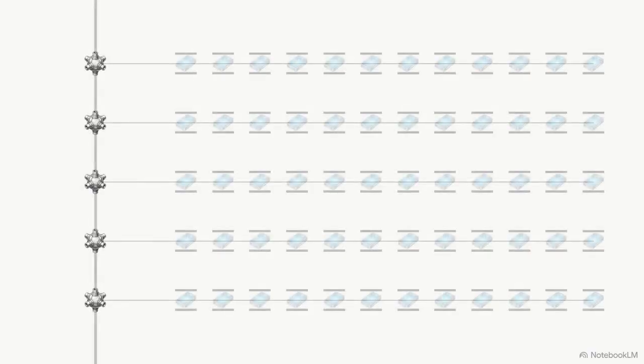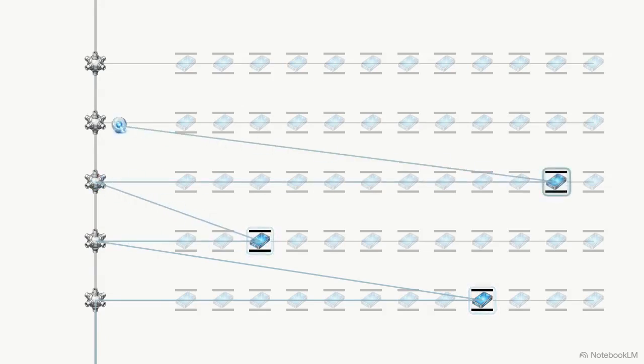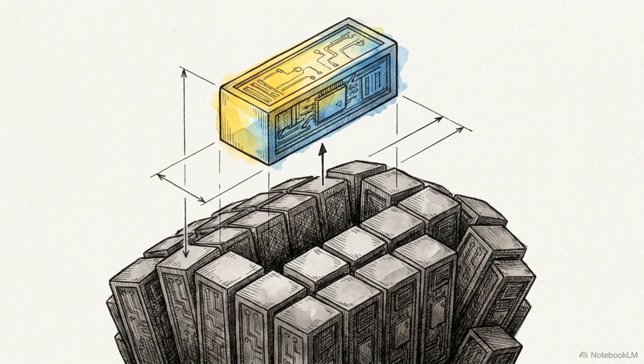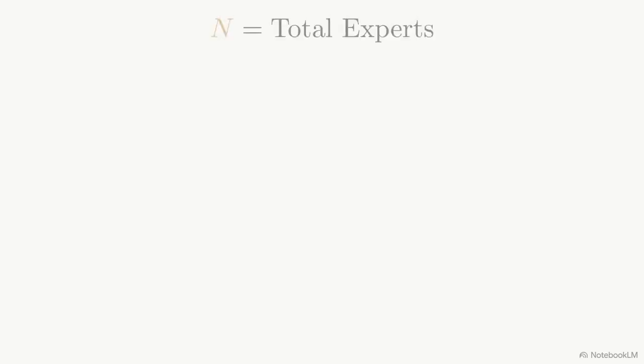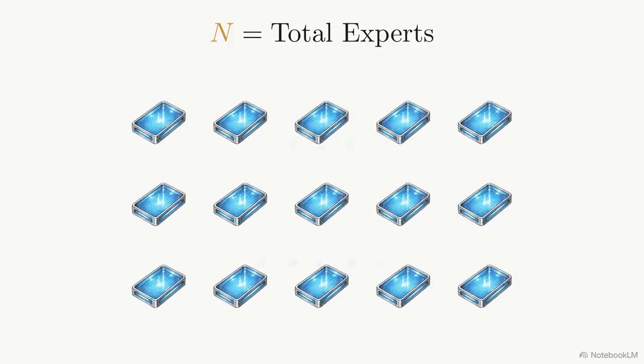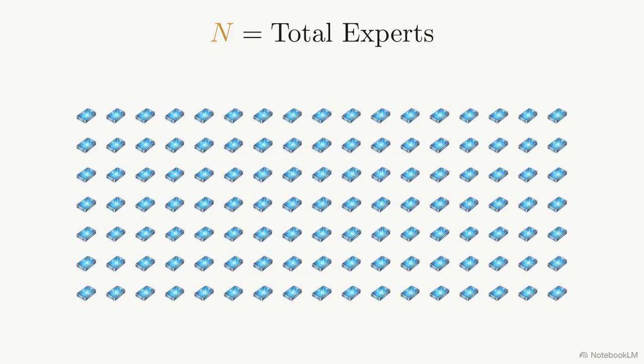Look at this macro-level view of a massive switch transformer stack. As a single token passes through the system, only one expert node actively lights up per layer. The rest remain entirely dark. This visualizes the decoupling lever. Because only one expert executes per token, engineers can simply increase the total number of experts, N, to scale the parameter count without triggering the dense scaling wall.